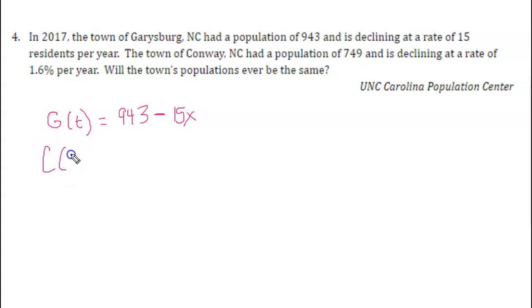For Conway, I'm using t instead of x, so let's make sure we do that. Conway had a population of 749 to start off with, and it's declining at a rate of 1.6% per year. So that is going to be an exponential. So I need to do 1 minus 0.016, and that's going to give us 0.984.